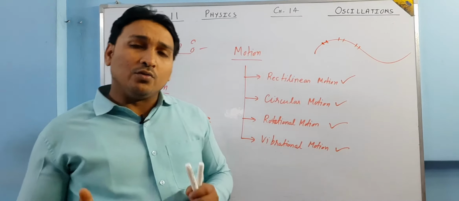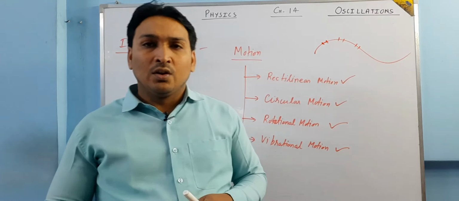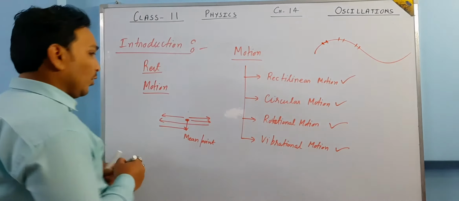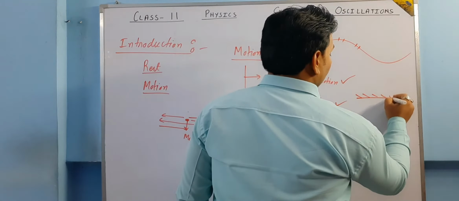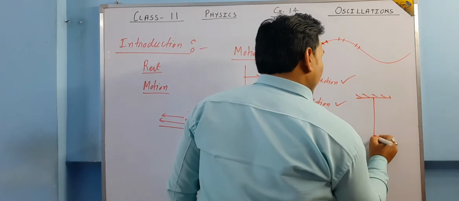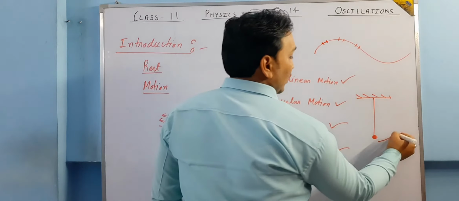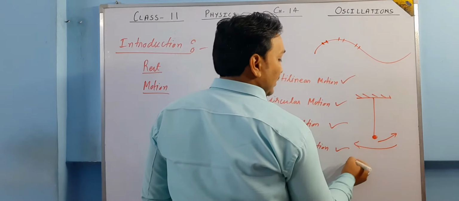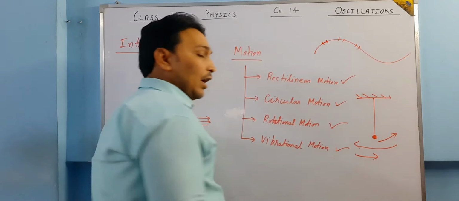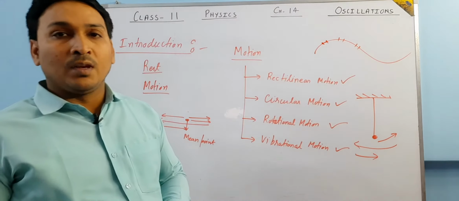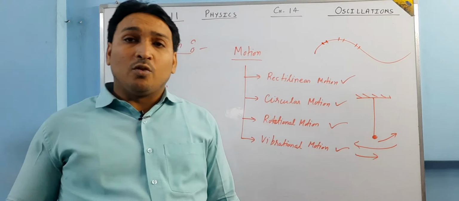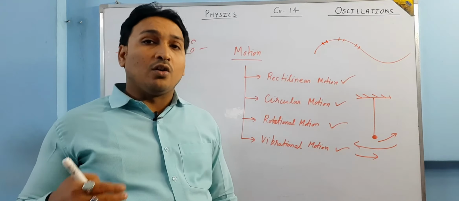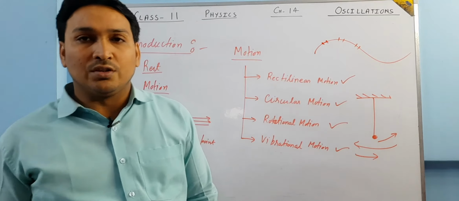In this chapter, we are going to study some more examples. One more example, very familiar. You must have studied in lower classes about simple pendulum. If a simple pendulum is displaced, then what will happen? It will go that side, then it will come back this side. It will keep on doing that. So this kind of motion is called vibrational motion when the body is moving back and forth, or to and fro, about a mean position.